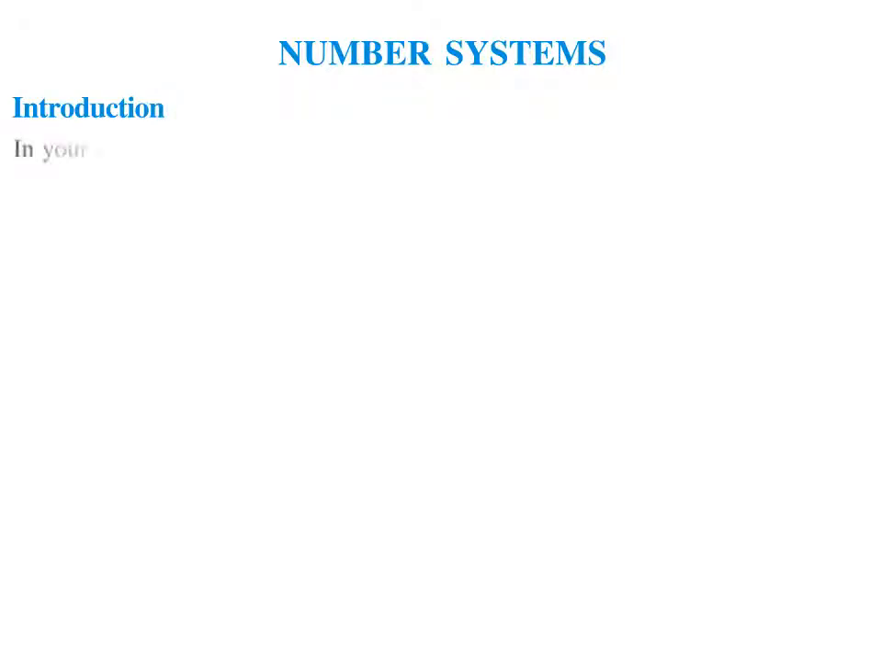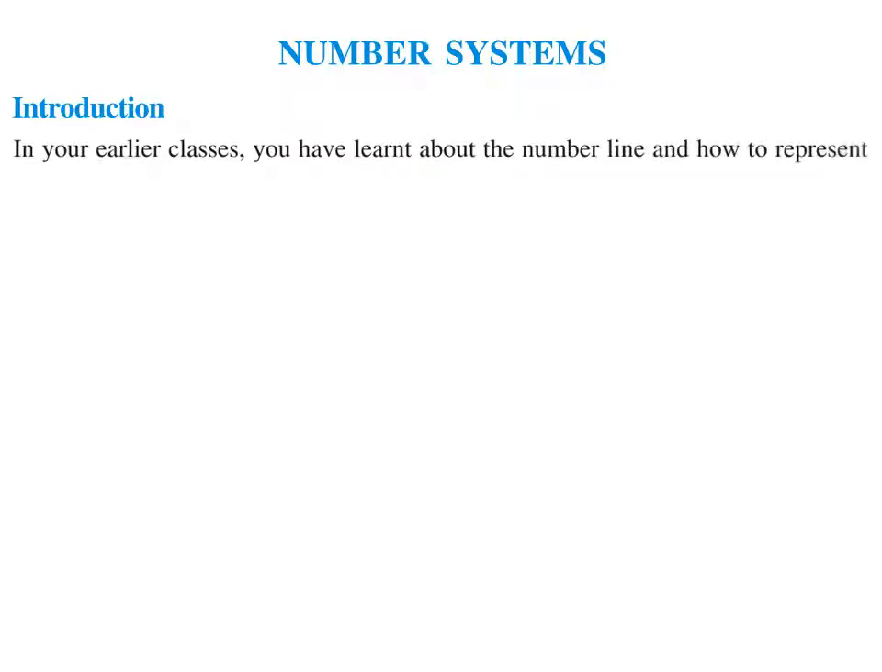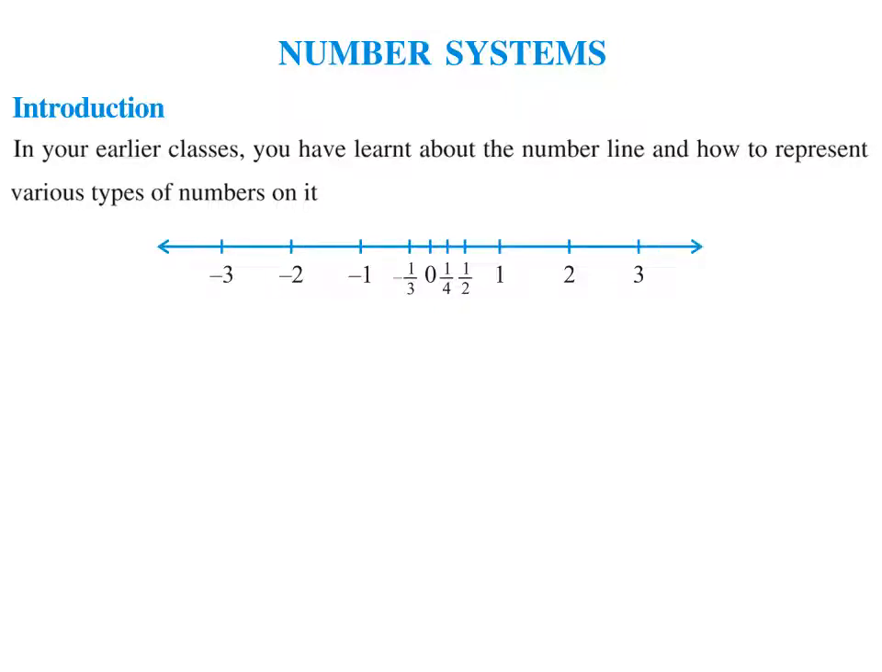In your earlier classes you have learned about the number line and how to represent various types of numbers on it. I am giving one example. This is the number line. As you can see, 0 comes in the middle, and towards the left hand side you will get the negative numbers, and towards the right hand side you will get the positive numbers. You have learned these things in earlier classes. Now we will start the extra part of this.